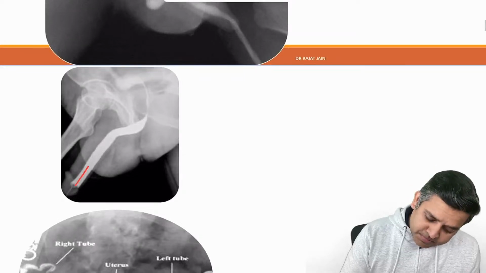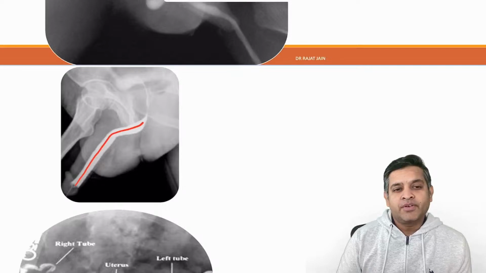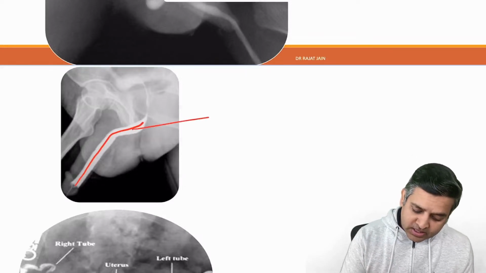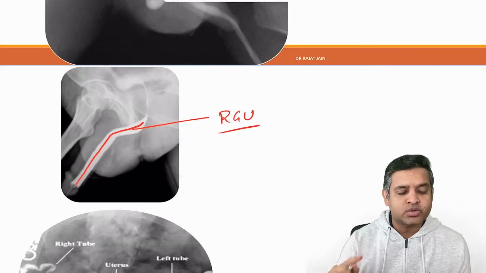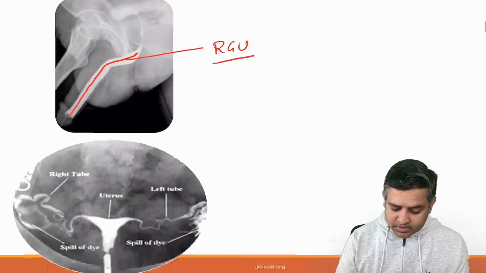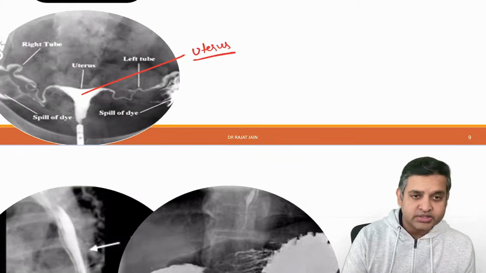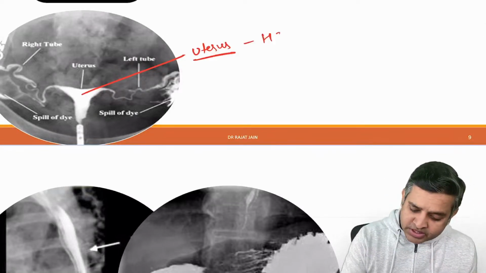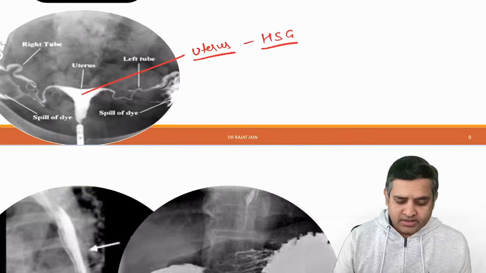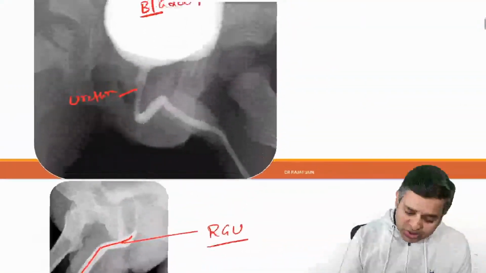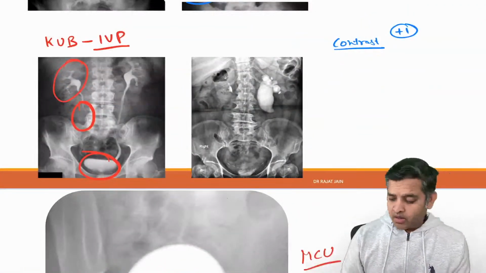If the dye is present only in the anterior urethra, the name of the investigation is RGU, retrograde urethrography, right? If the dye is present in the uterus, then the name of the investigation is HSG. So HSG, RGU, MCU, and IVP. Why is it important?